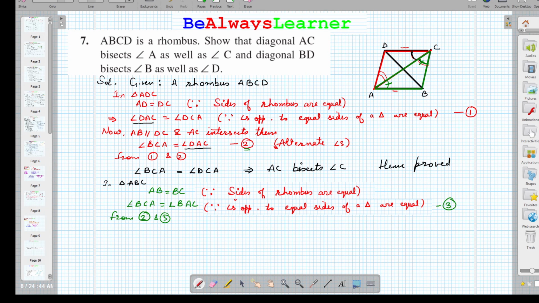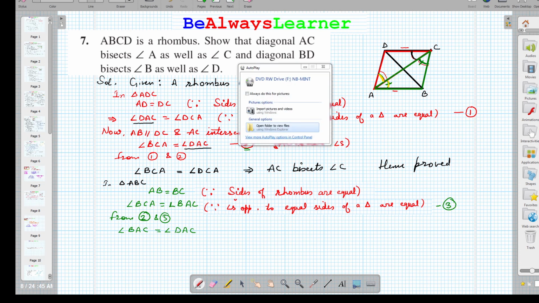So if I'm going to compare these two, so this DAC and this BAC are equal, right? So we are writing this one. The BAC is equal to angle DAC. So angle at A. So this angle, right, is equal to this angle. So we can also make it green also, sorry, yellow also, that this angle is equal to this angle. So we can say like this.